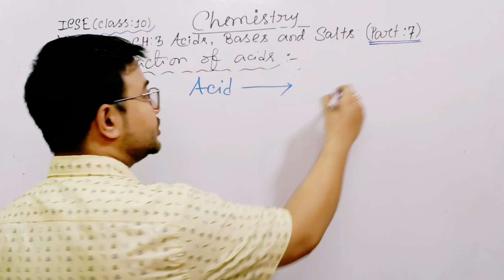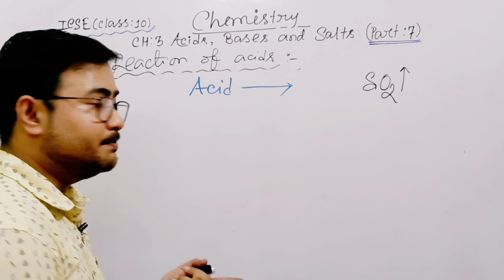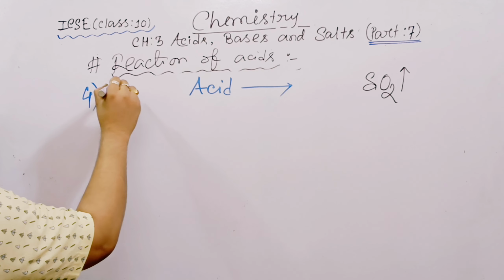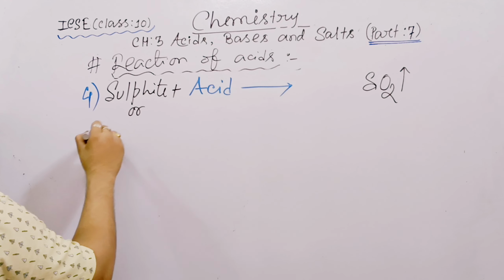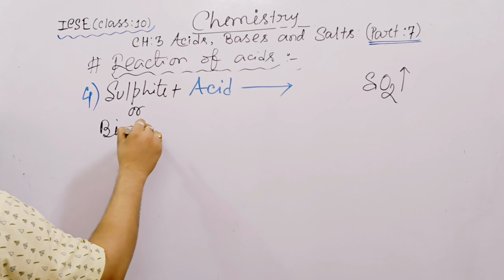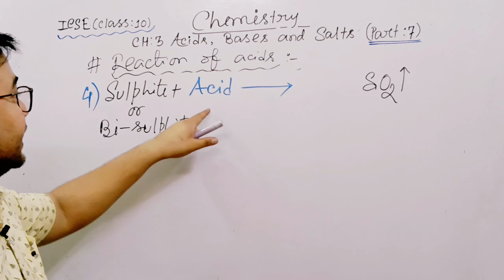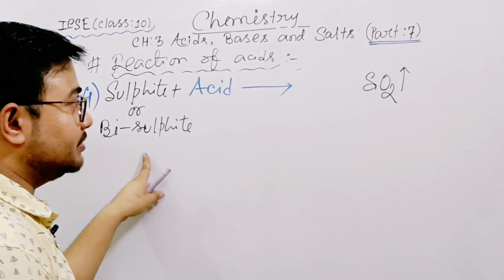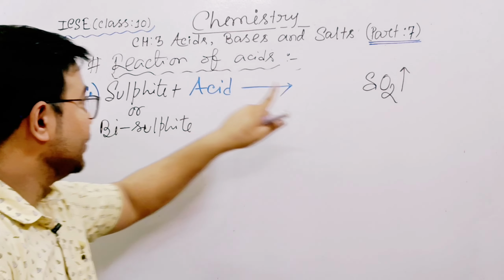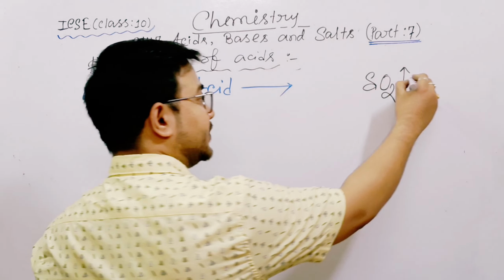Same question: when will it produce sulfur dioxide? Simple: when it reacts with sulfite or bisulfite. If acid reacts with carbonate or bicarbonate, carbon dioxide forms. When it reacts with sulfite or bisulfite, sulfur dioxide forms.